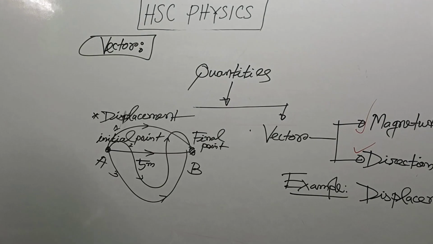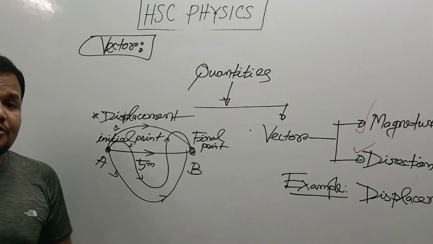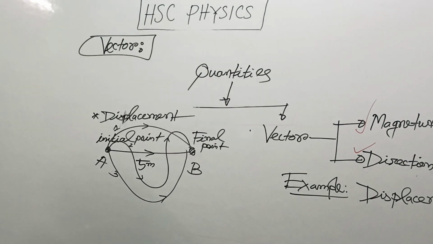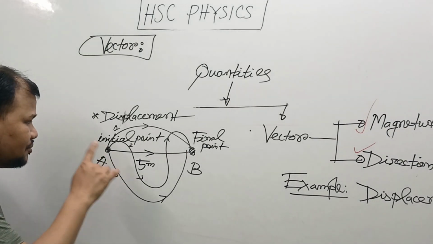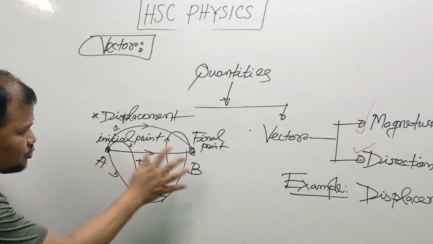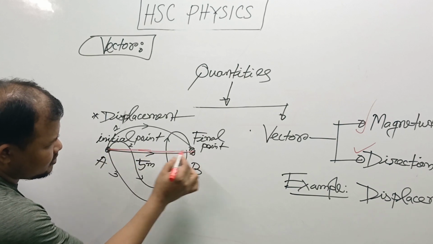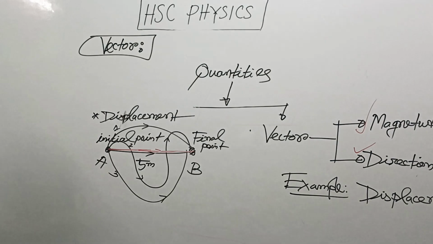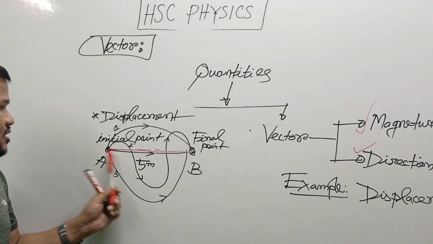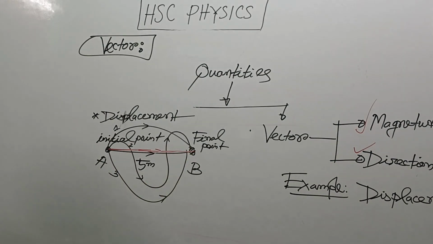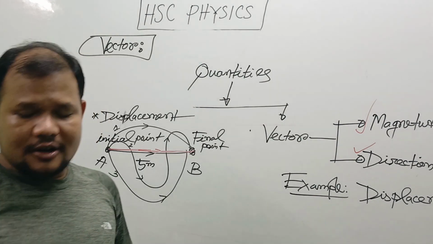Paths 1, 2 and 3 do not represent displacement because they are distances. The minimum distance is A to B, and my red color represents the minimum distance. So this is the displacement. I think you clearly understand.